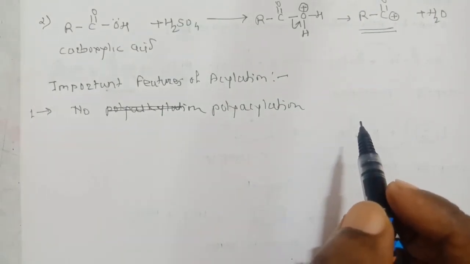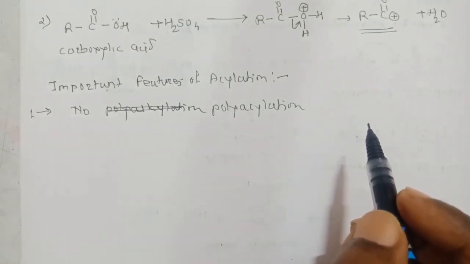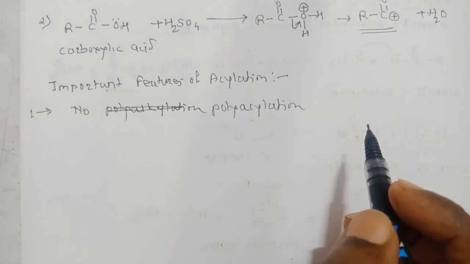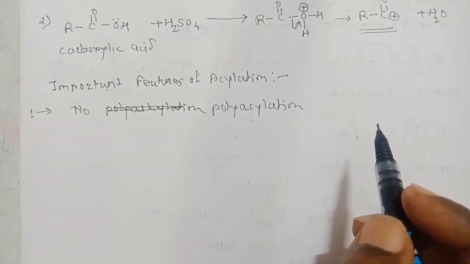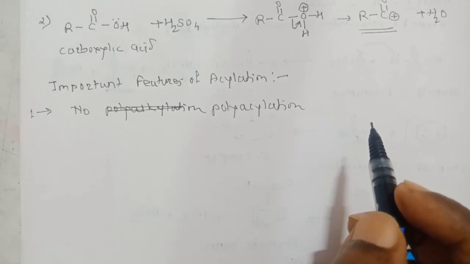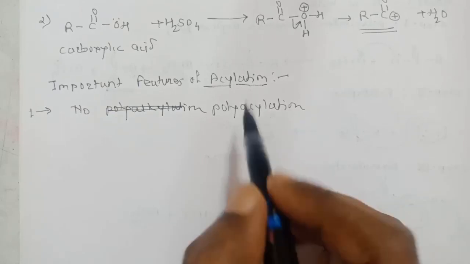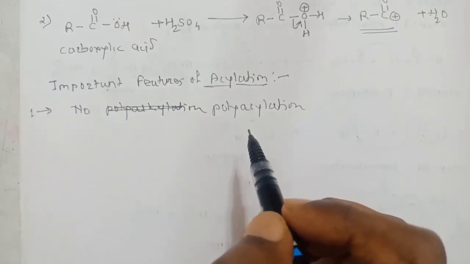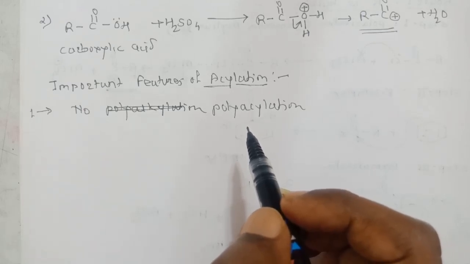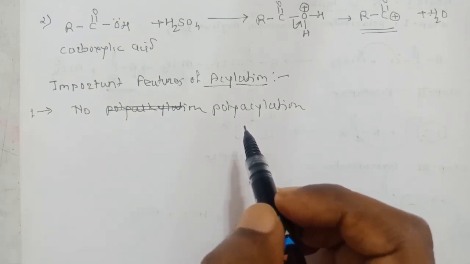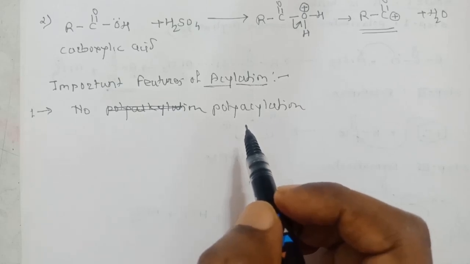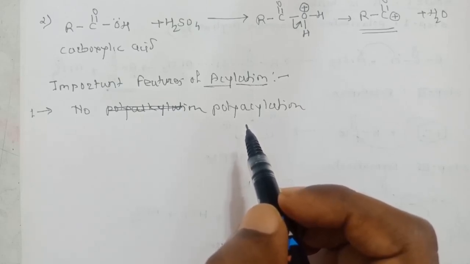In the last video we saw the drawback of the FC alkylation reaction, that is polyalkylation, because the alkylated benzenes that form are more reactive than normal benzene. That's why polyalkylation is a problem in Friedel-Crafts alkylation. In acylation, the product formed is a ketone, whose carbonyl group is attached to the benzene ring. The acyl group is a deactivator group that deactivates the benzene ring.